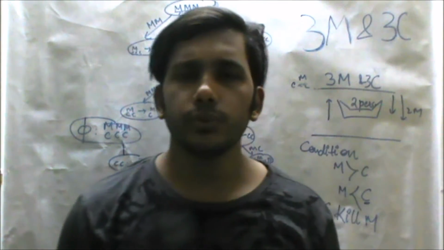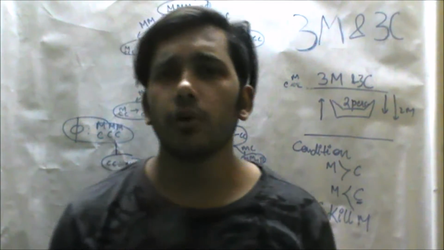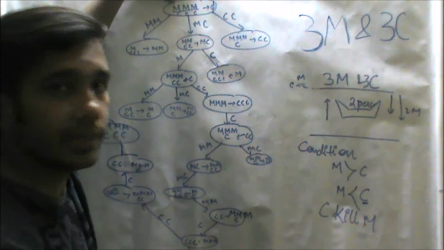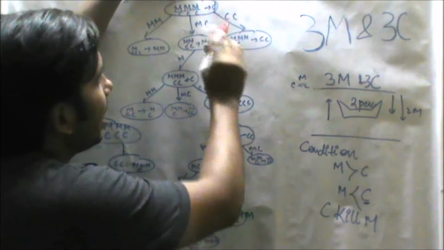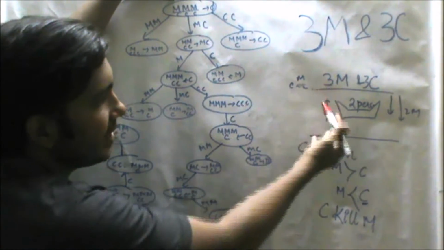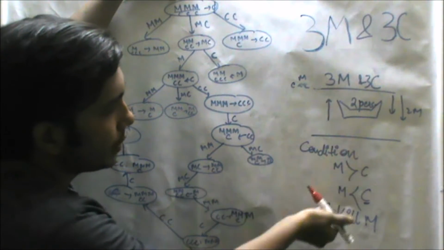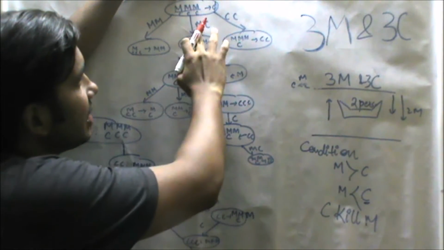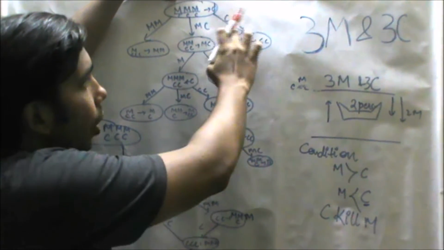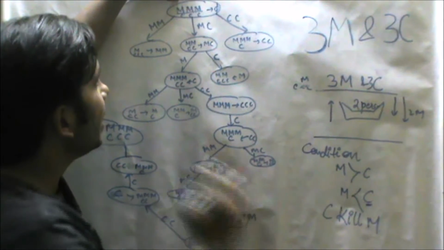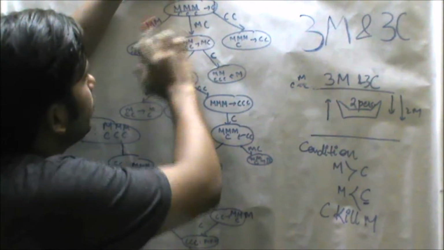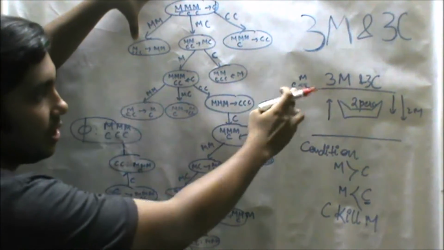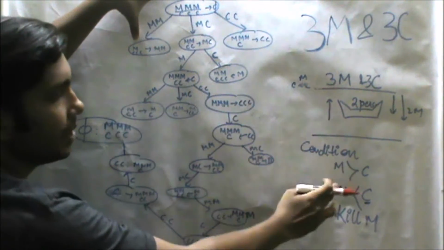So now we will see what can be a proposed solution for the missionaries and cannibals problem. There were 3 missionaries and 3 cannibals on one side of the river, and there was a boat. What can be the 3 conditions according to which they will cross the river? Either 2 missionaries will cross, or 1 missionary and 1 cannibal will cross, or 2 cannibals will cross. If 2 missionaries cross the river, then 1 missionary will be left on the bank and 2 missionaries will be on the other side.